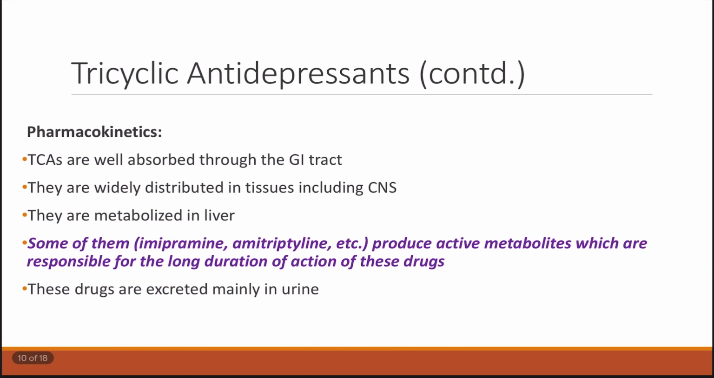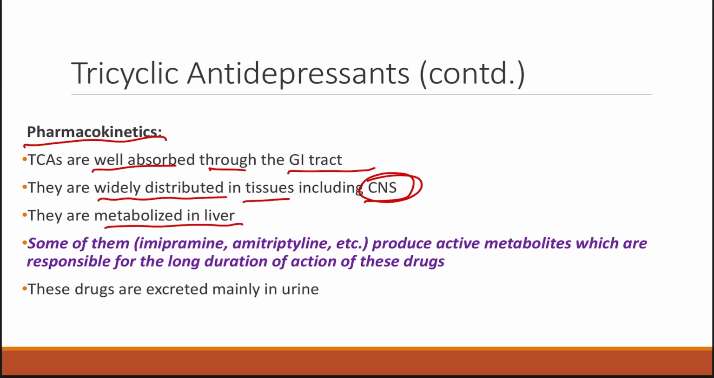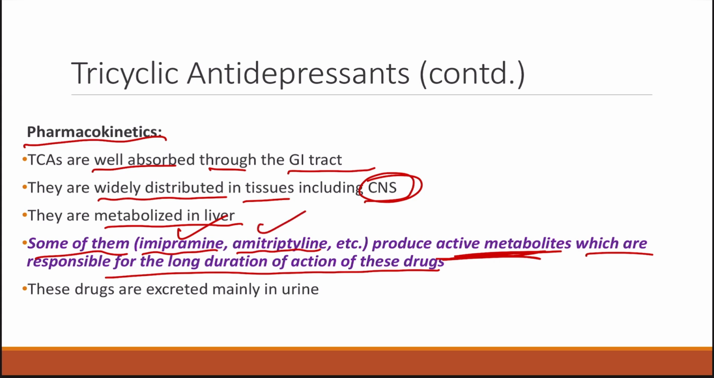Now let's go into the pharmacokinetics. Tricyclic antidepressants are well absorbed through the gastrointestinal tract, and then they are widely distributed in the tissues including the central nervous system. They are metabolized in the liver. Some of them, like imipramine and amitriptyline, produce active metabolites which are responsible for the longer duration of action of these drugs. That is, imipramine and amitriptyline will be converted into active metabolites, and as a result this will prolong the duration of action of these two drugs. And these drugs are excreted mainly in urine.